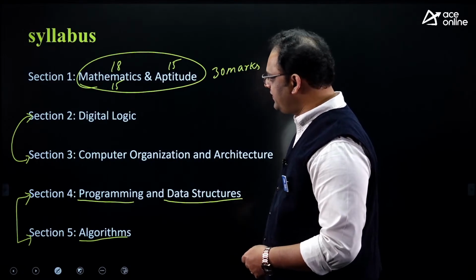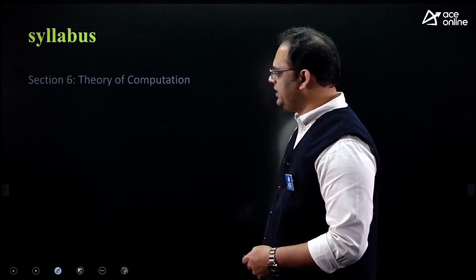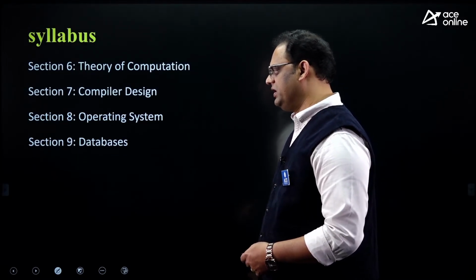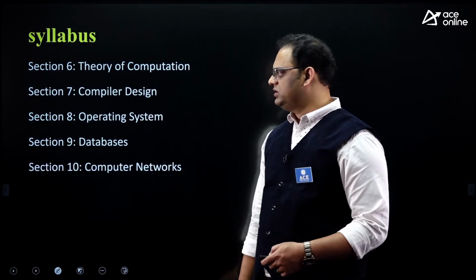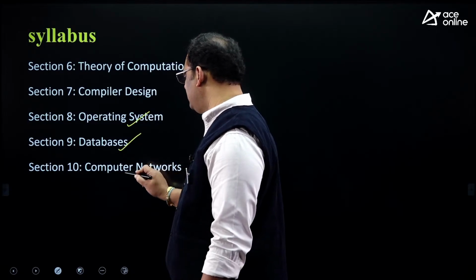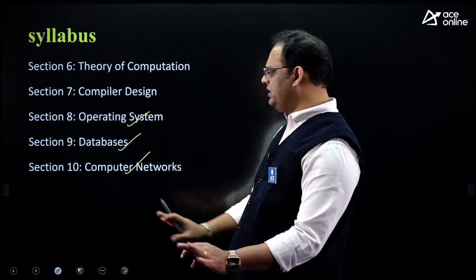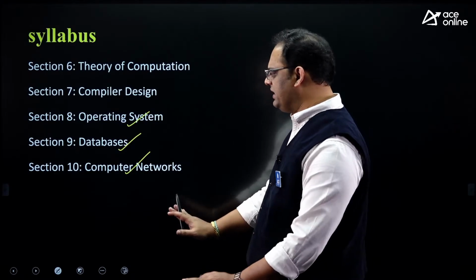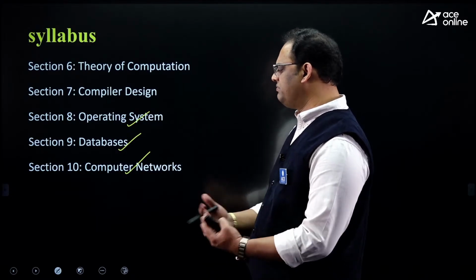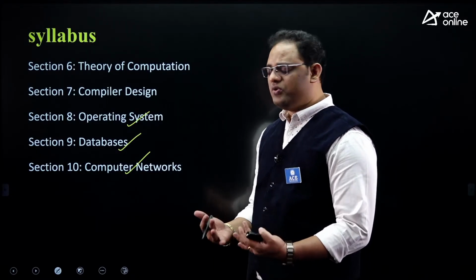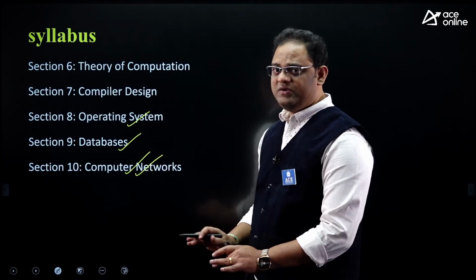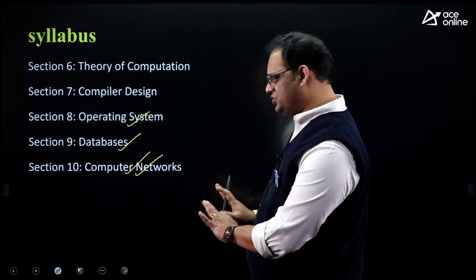Yes, and this is section 5, and we have 5 more sections, my dear: theory of computation, compiler design, operating system, database and computer network. The last 3 subjects are beautiful subjects. They are independent subjects. In our database, we can guarantee one question from SQL and one question from transaction management. Sometimes they can frame the question in any way. I am talking about the most expected questions. In networks, we have questions from TCP, IP, protocols, routing. So such questions are there.